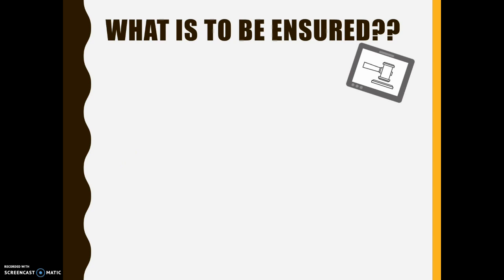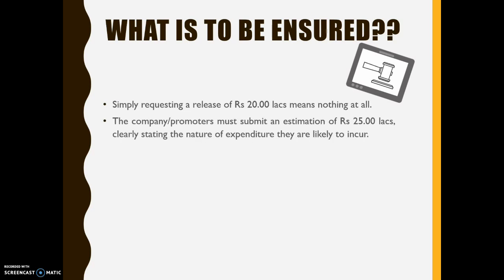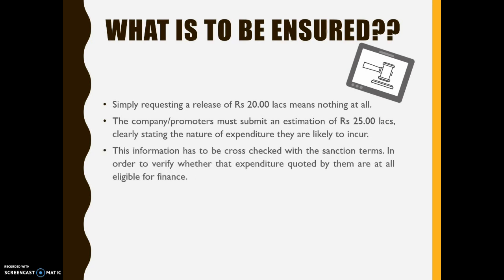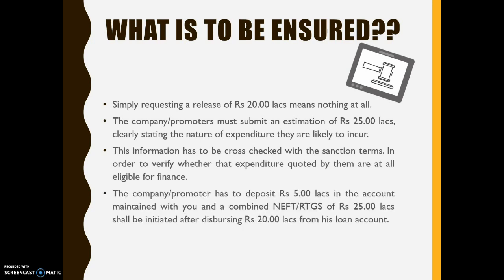Now, what are the things you have to ensure? Simply requesting a release of 20 lakhs means nothing at all. The company or the promoters must submit an estimation of 25 lakhs clearly stating the nature of expenditure they are likely to incur. This information has to be cross-checked with the sanction terms in order to verify that expenditure quoted by them are at all eligible for finance. The company or the promoter has to deposit 5 lakhs in the account maintained with you, and a combined NEFT or RTGS of 25 lakhs shall be initiated after disbursing rupees 20 lakhs of loan from his loan account.